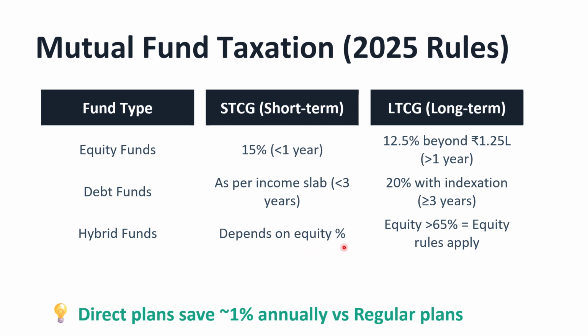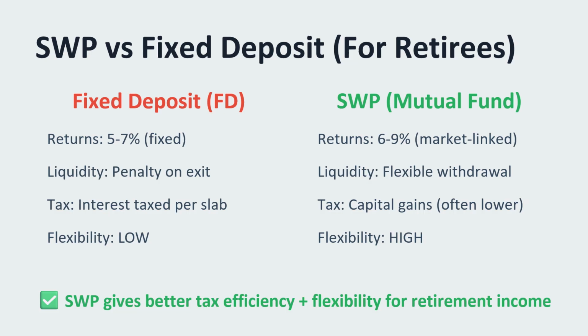Hybrid funds depend on equity percentage. If equity percent is greater than 65%, then equity rules apply. Otherwise, debt fund rules apply. Also, choose direct plans. Here, read the name carefully. Don't go with regular plans. Go with direct plans. They will save 1% annually compared to regular plans.